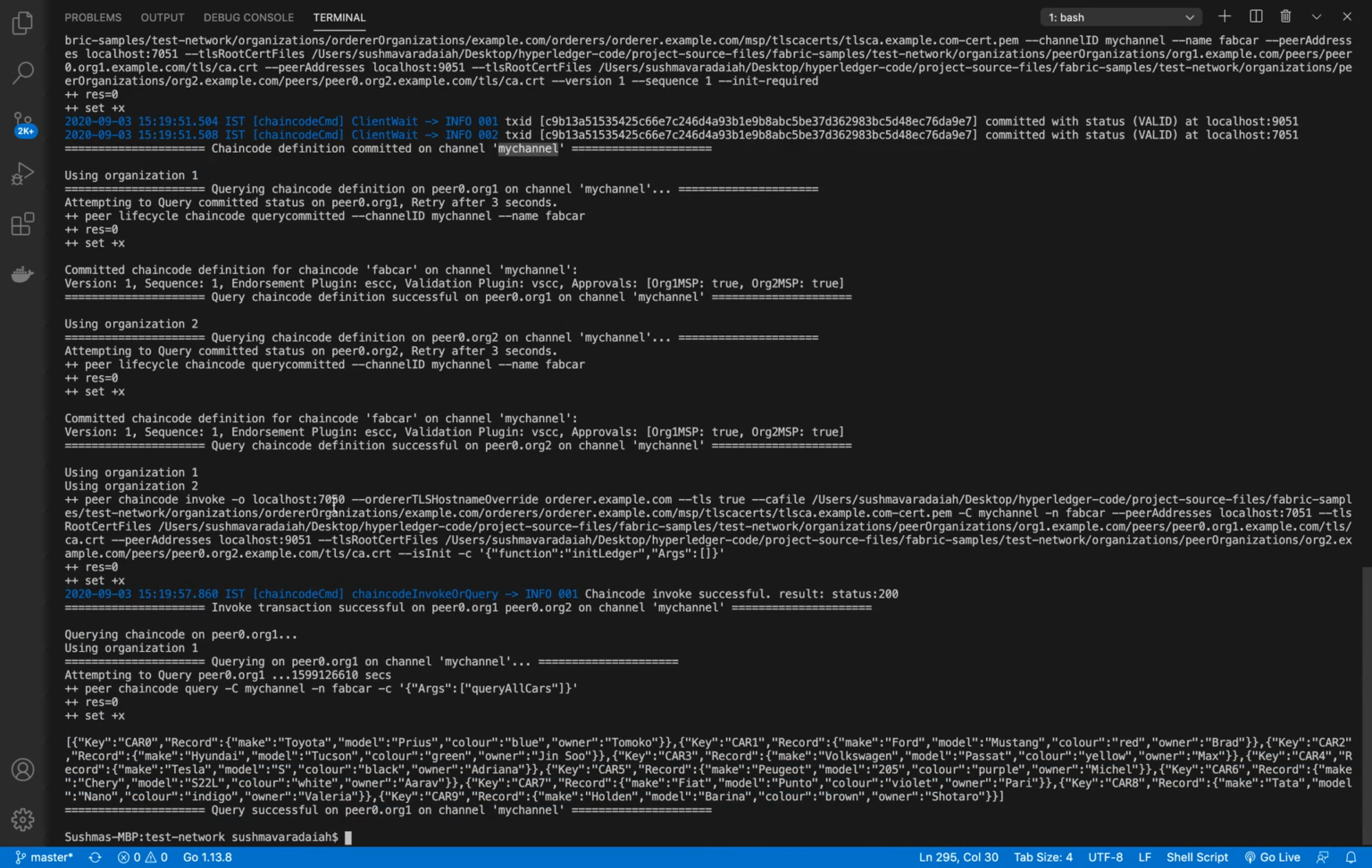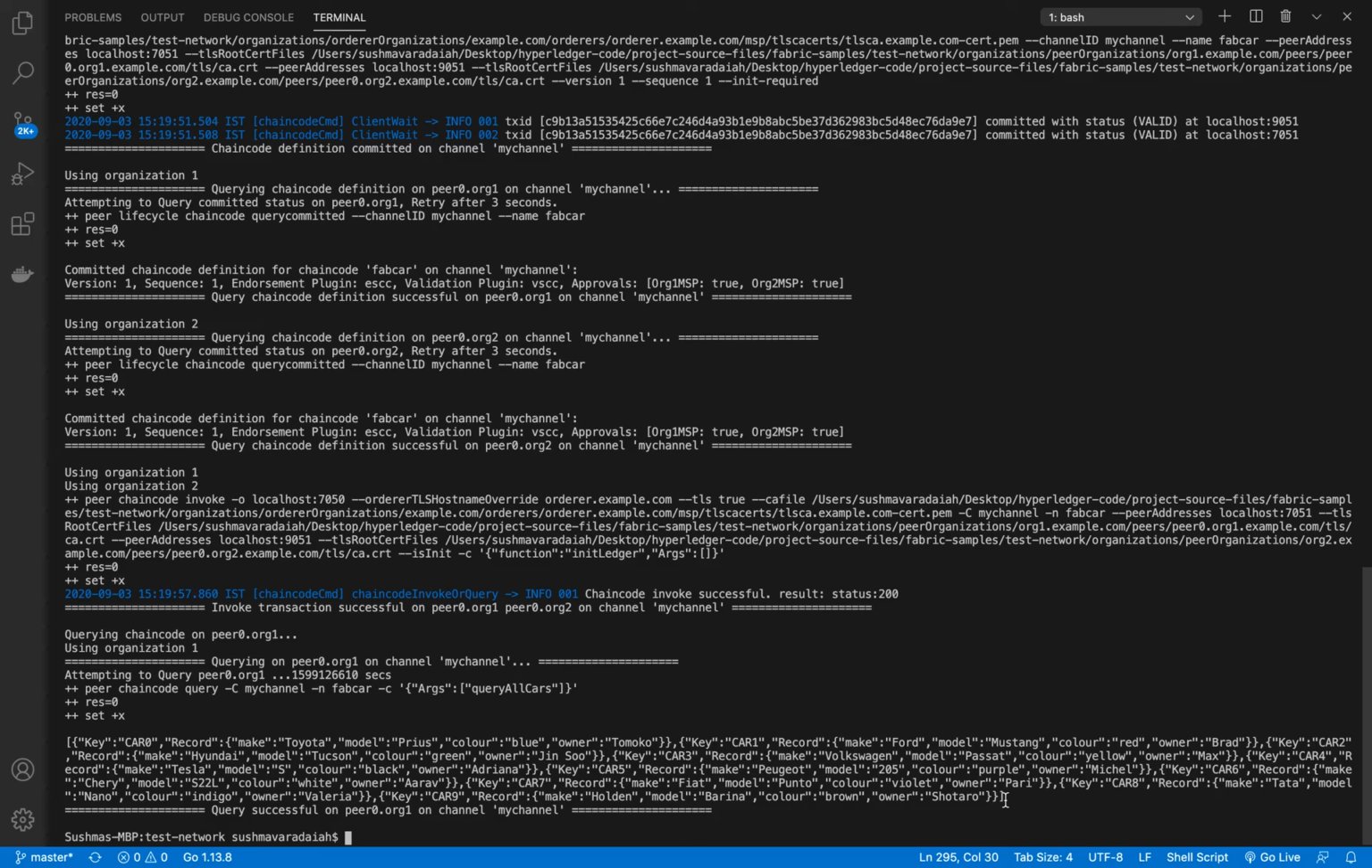After that, we are trying to query what is there as an asset on the network. As you can see, we have already created a couple of records, which are the names of the cars, and these are already available on the network. So now we have the chain code deployed on the network.